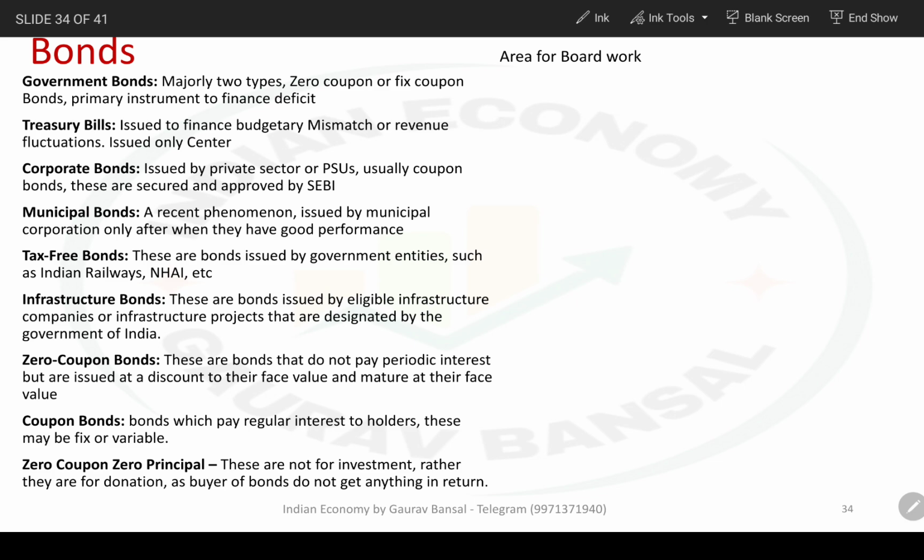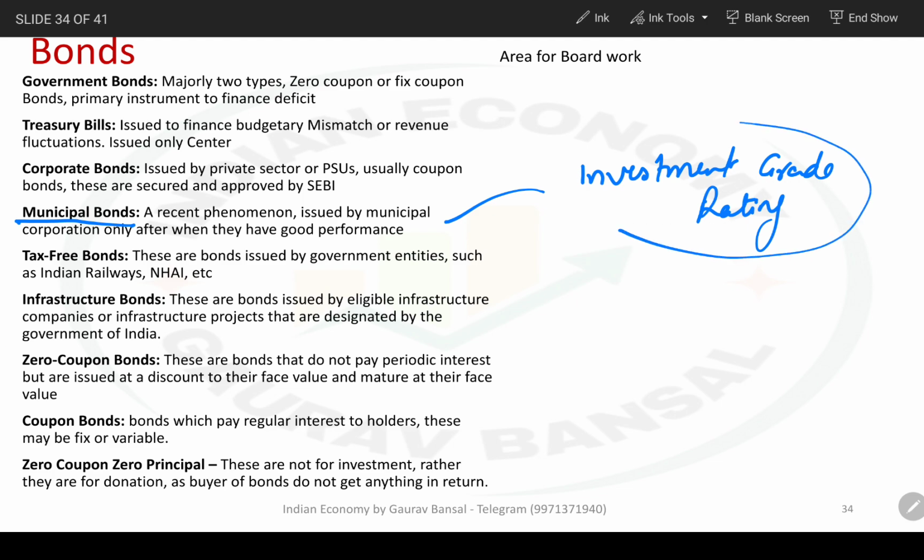Now we come to municipal bonds. Municipal bonds are a recent phenomenon under which municipal corporations are allowed to raise money directly through the market. However, for issuing a municipal bond, they must have an investment grade rating. And again, SEBI verifies, and permissions are required by municipal boards for taking loans.